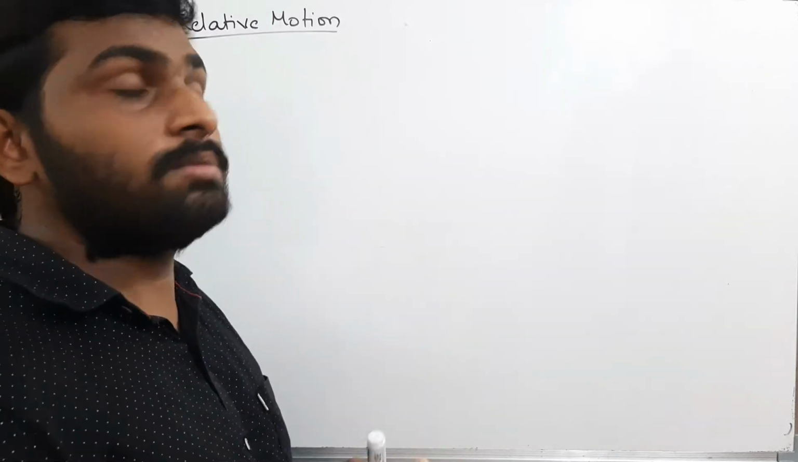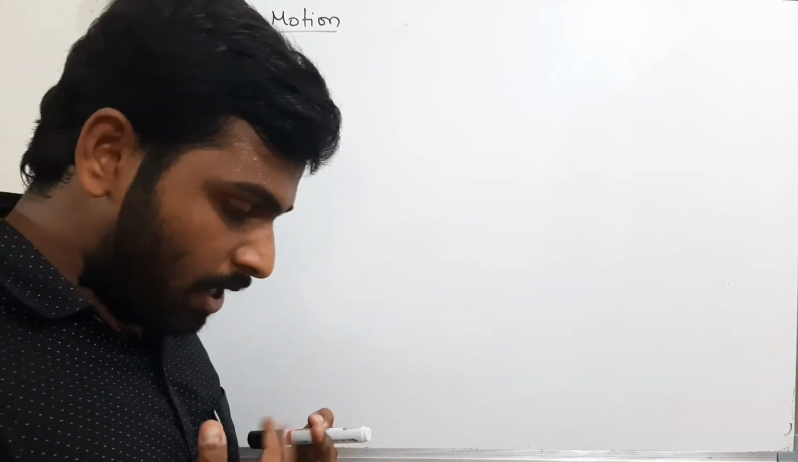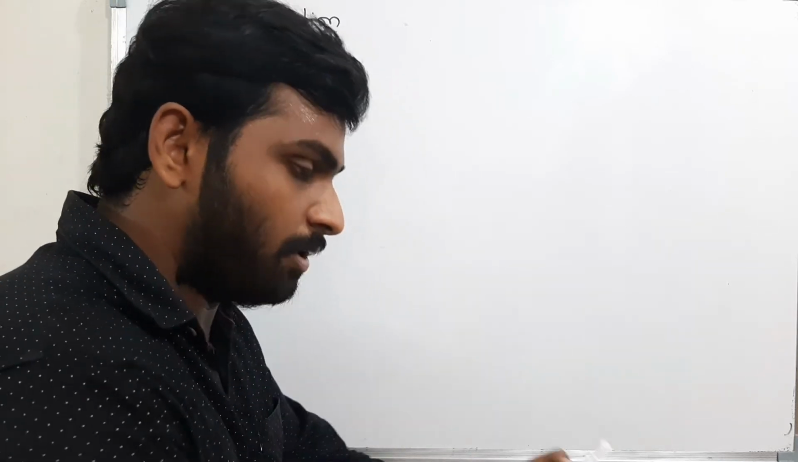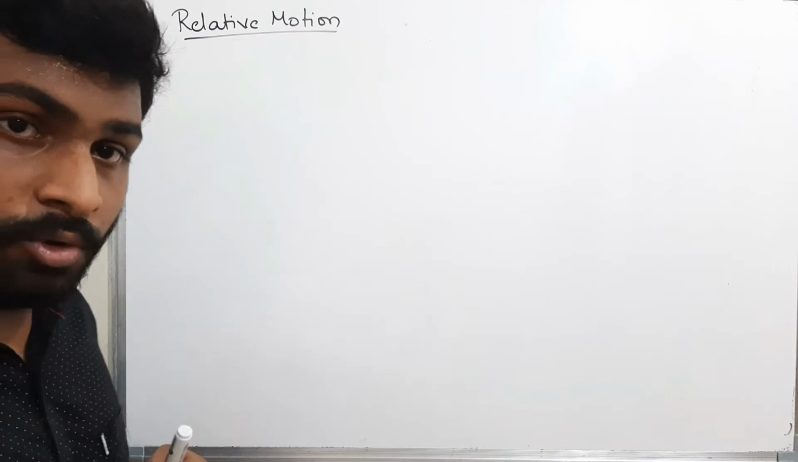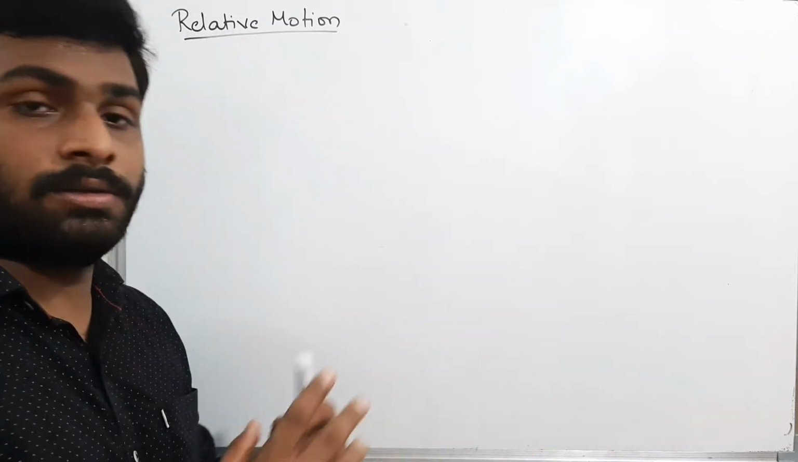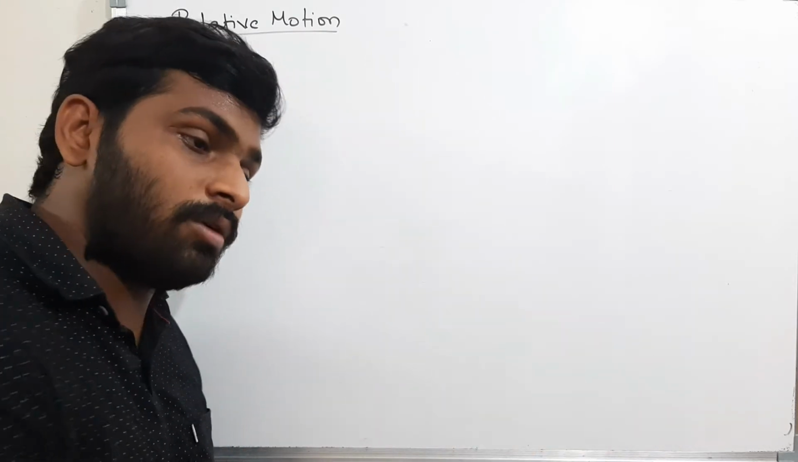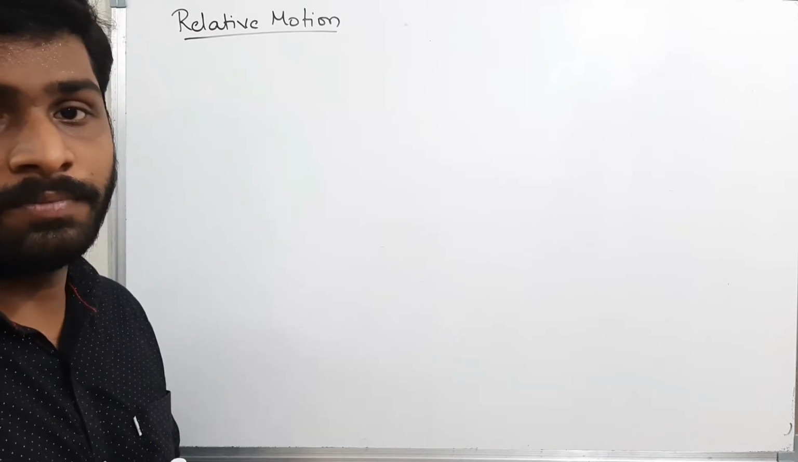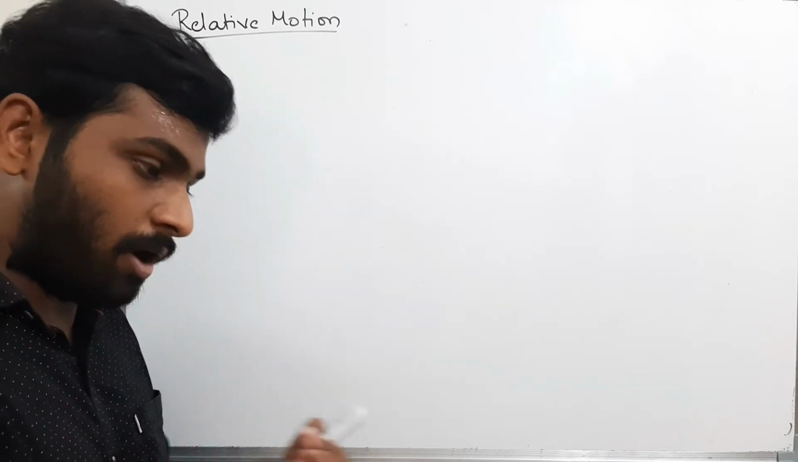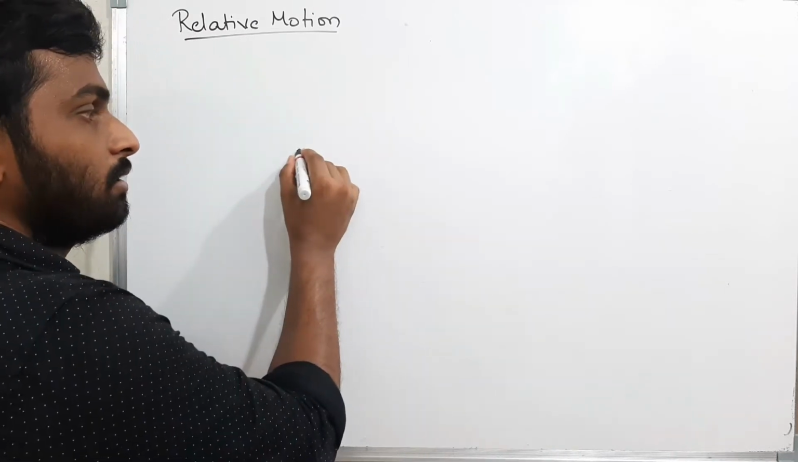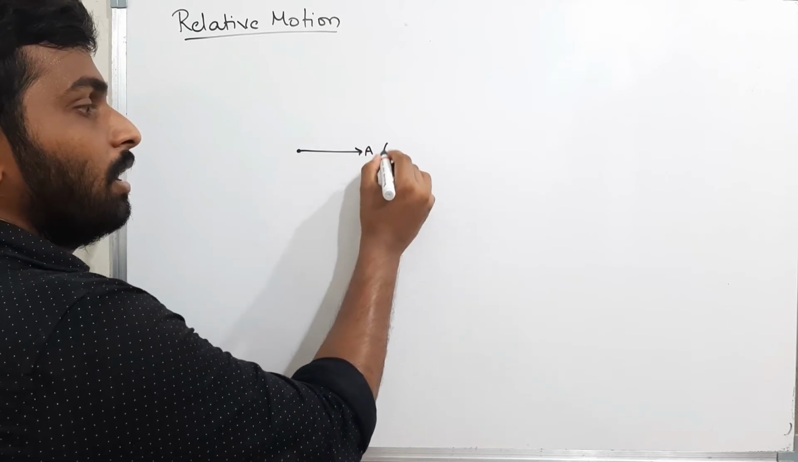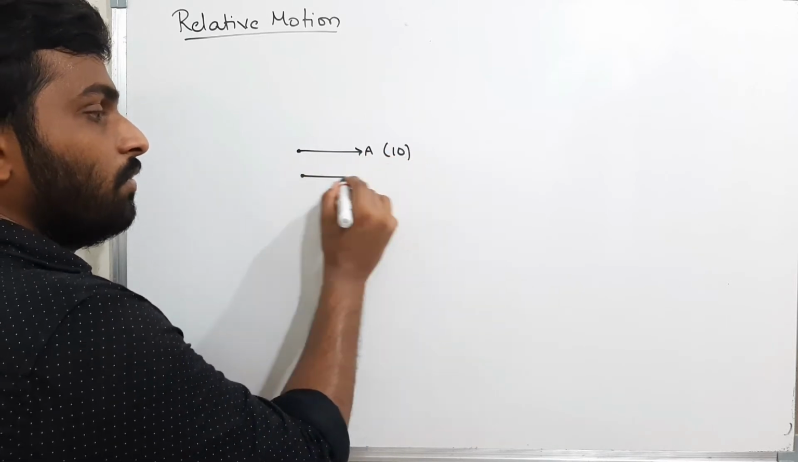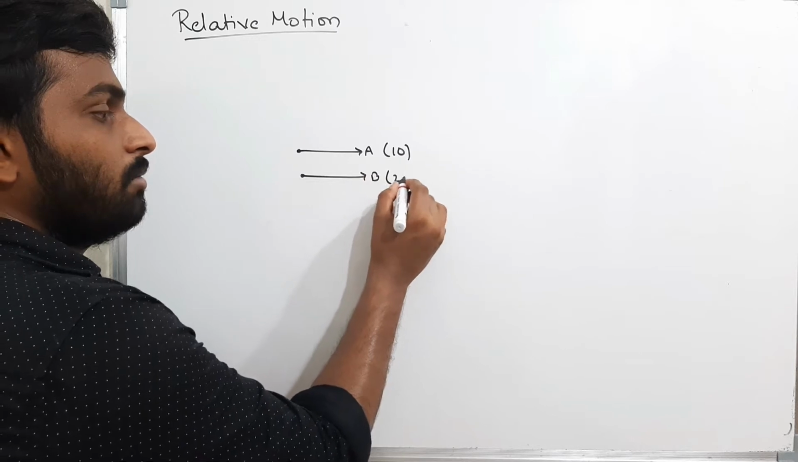Now observe carefully. What is the meaning of relative motion? I am moving forward with 10 meters per second, and my friend is moving forward with a velocity of 20 meters per second.